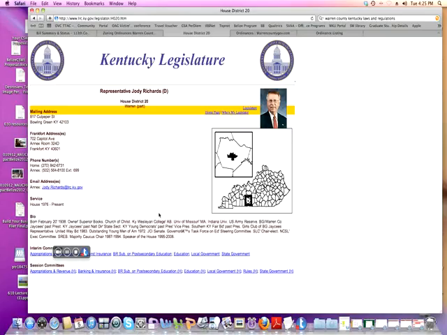Here's his email. You might want to email Jody. Here are the committees Jody's on. They're listed here. Here are the session committees that he's currently on this session. So if you, for example, had something to do with post-secondary education or education, you know he may be very well versed in those areas.